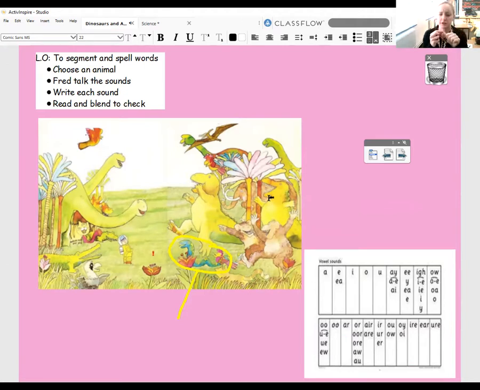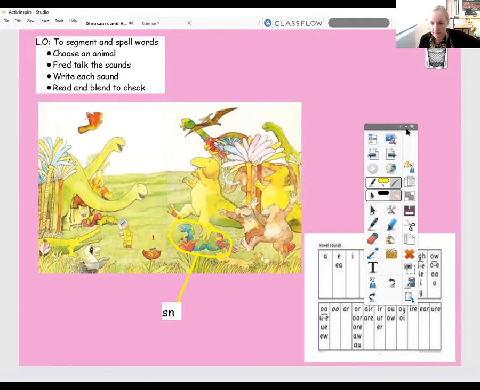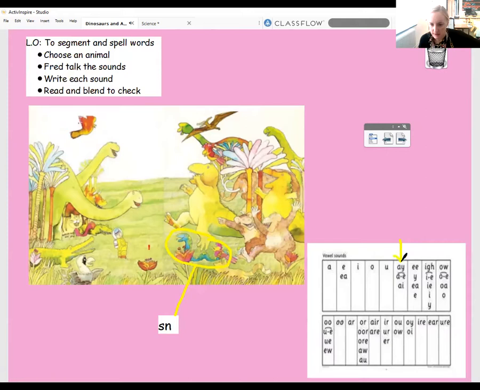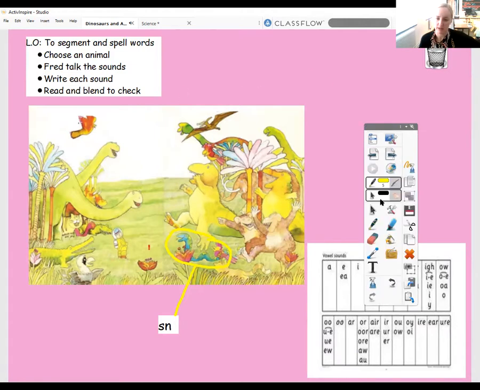Great, my turn. Snake. Right, let me Fred talk that down. So I've got A. Where's my A sound? Let me refer back to my sound map. A. Oh, A is in this column. It is in the middle of a word. So it does look like it should be an A and an I, but it's actually a split digraph.